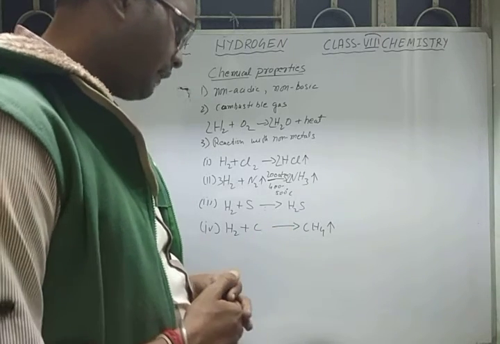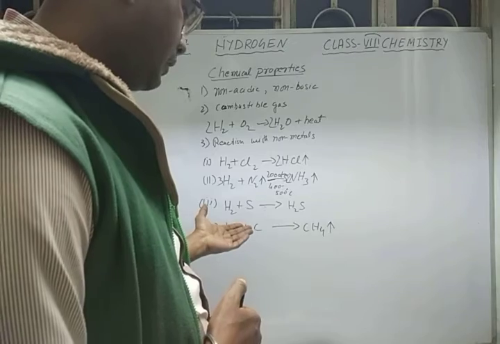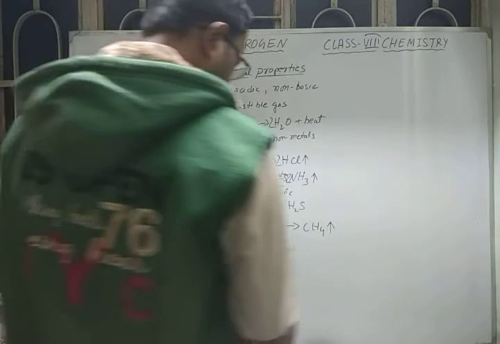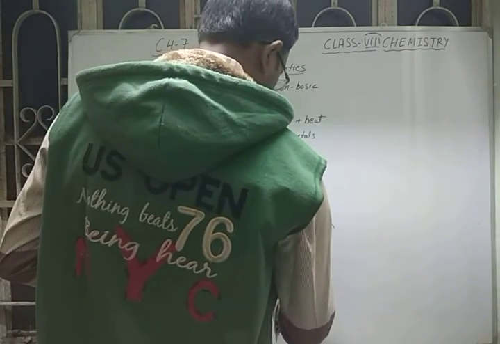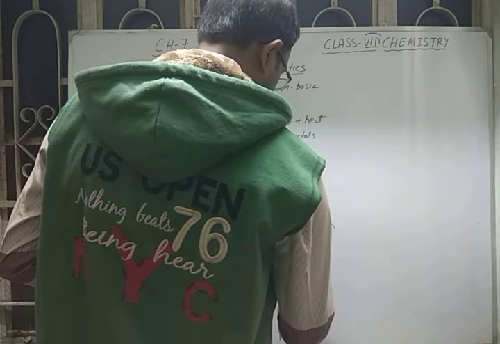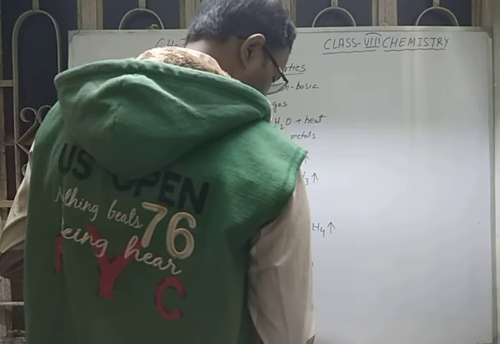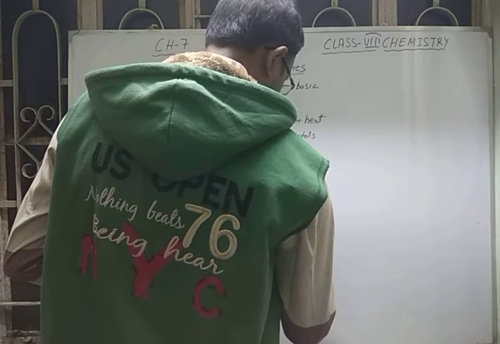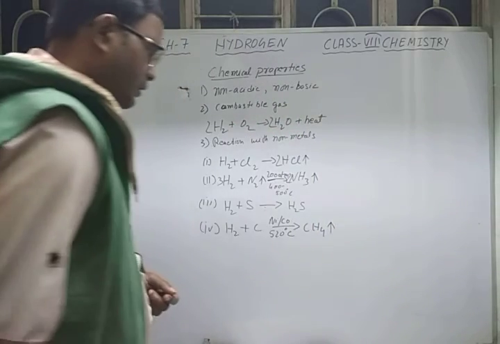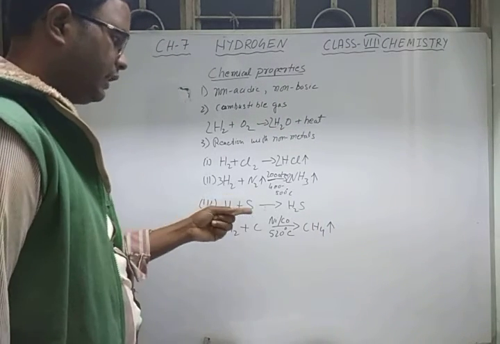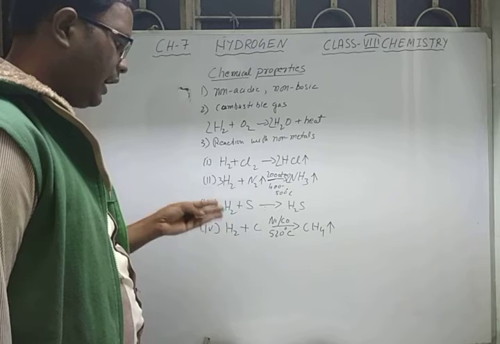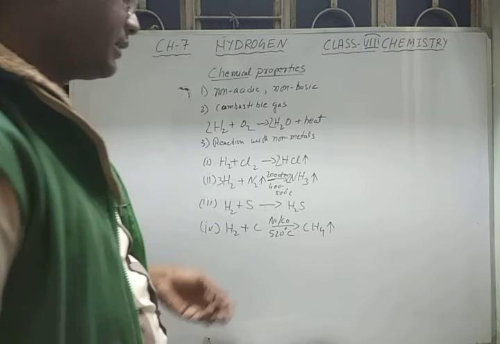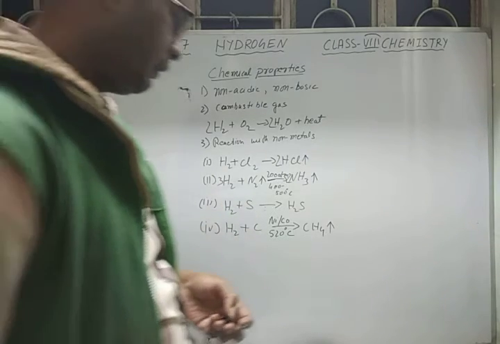For this reaction, we have to work at about 250 degrees Celsius in the presence of catalysts like nickel and cobalt to form methane gas.